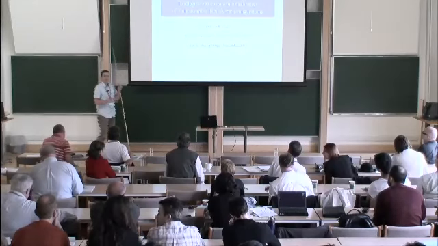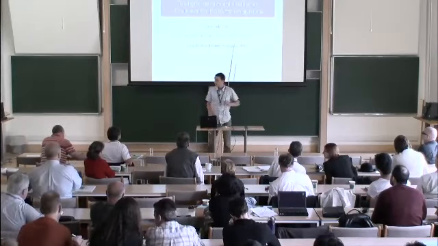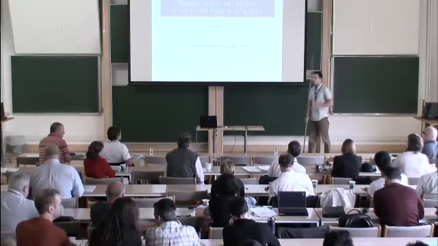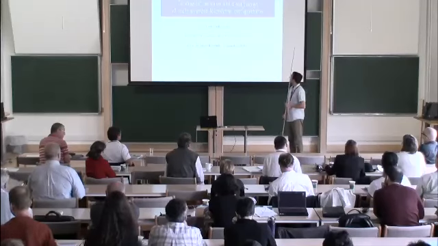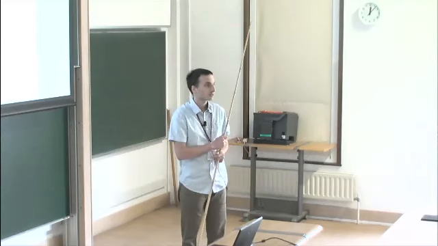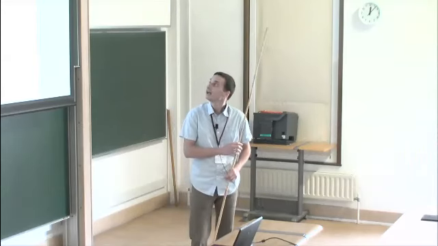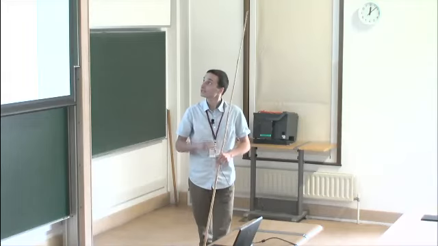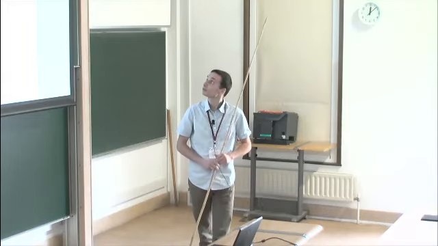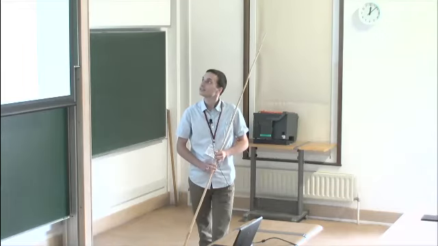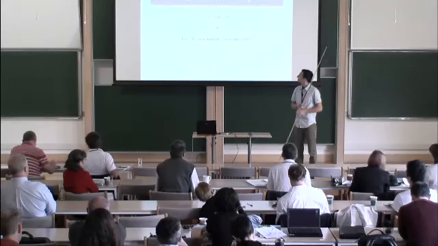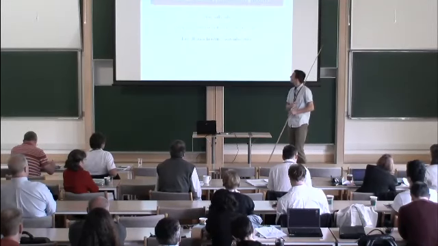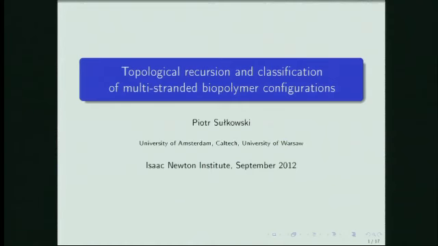Again, I'd like to thank the organizers for the possibility to speak here. The purpose of my talk is twofold. First, I would like to present some exact results on classification of certain configurations of biopolymers, in particular RNA. On the other hand, I will find this classification using a framework of so-called topological recursion, which arises from random matrix theory, which has been found quite recently, and is very deep, and it has many other applications. So I would like to present this as well as the underlying principle.